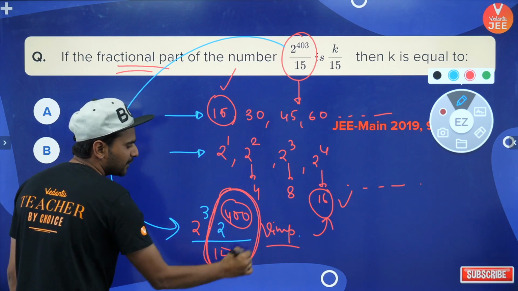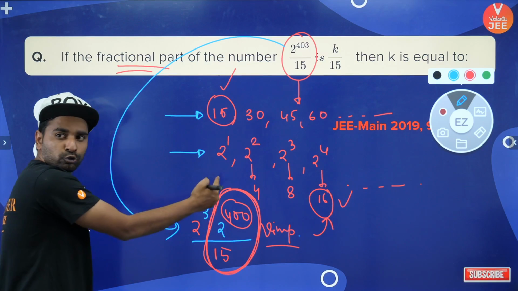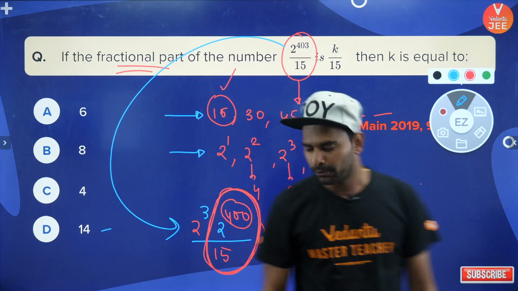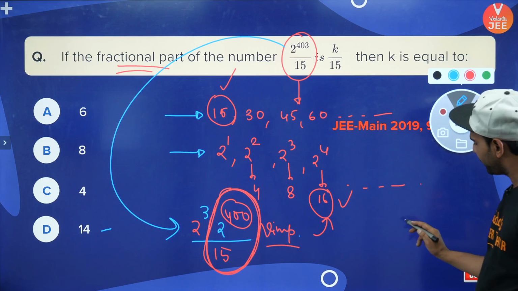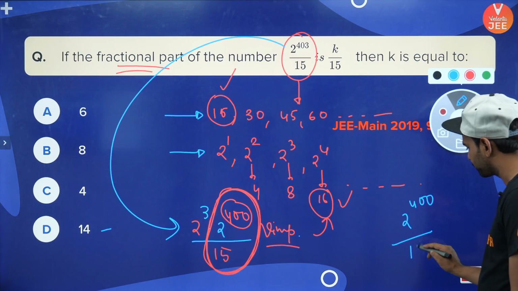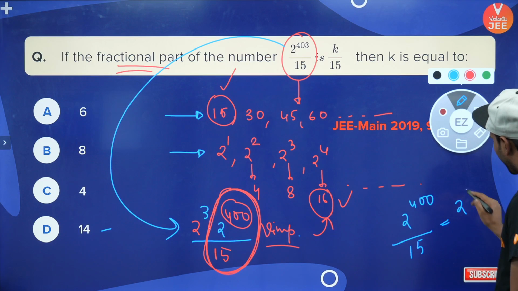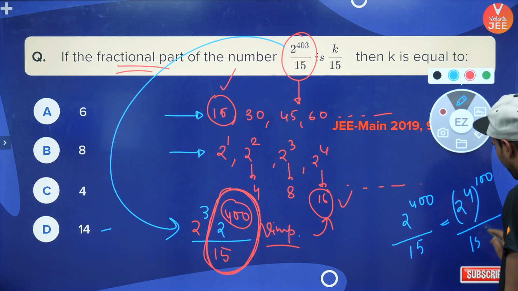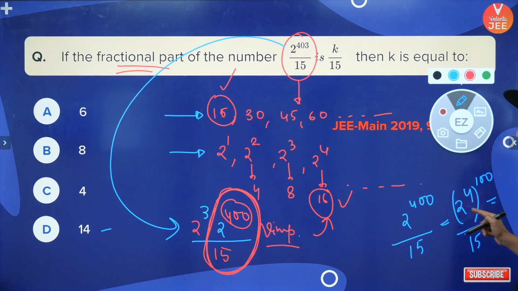इस पोर्शन के साथ पहले डील करते हैं और इस 2 to the power 3 को बाहर रखते हैं अभी फॉर द टाइम बीइंग, है ना? यस. तो बच्चों ध्यान से देखना that if you do this one, you guys know that you guys can write it like this, and this means that the numerator is 16 to the power 100, which can be written as 15 plus 1 to the power 100 divided by 15.